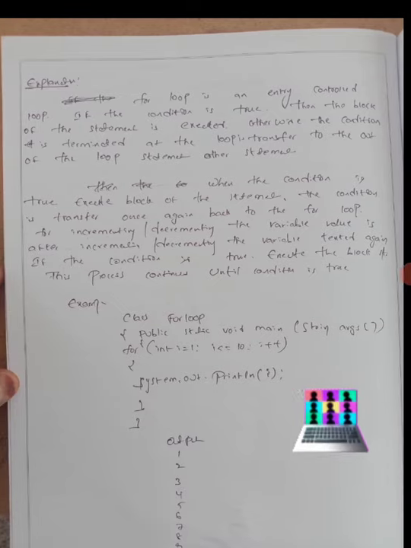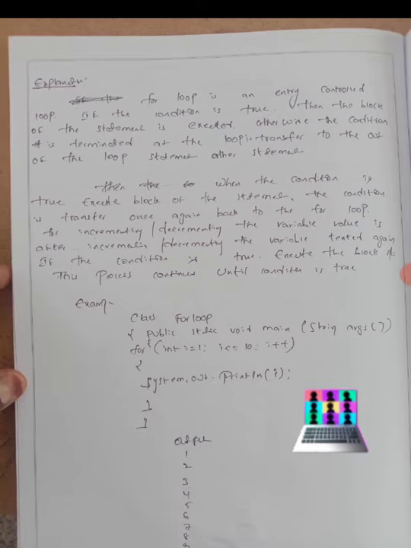Now an example of the for loop statement. Class ForLoop, public static void main is the main method, String args. Inside, the for loop: initialization i equal to 1, condition i less than or equal to 10, i plus plus. Then System.out.println prints the value of i. First, the i value is 1, and 1 less than or equal to 10 is true.